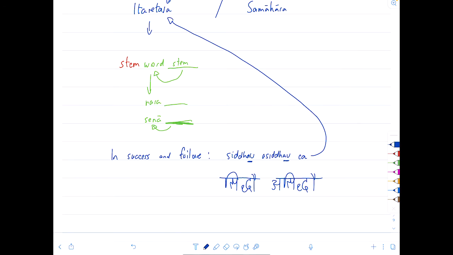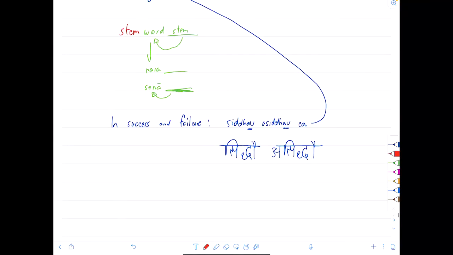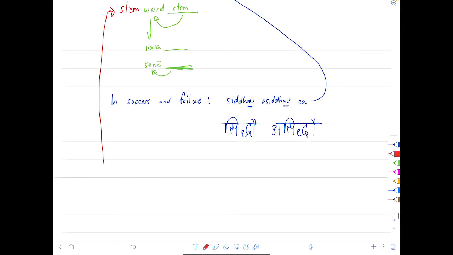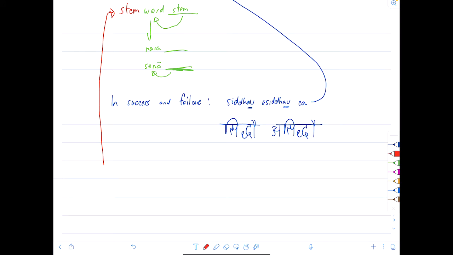And let's see what that's going to look like. So let's apply the formula. Let's look at this formula, please. The formula is all words except the last take the stem. So what is the stem of siddhi? It is siddhi. Okay, and last word. Now it has to be a dual because there are two components, 1, 2. Therefore, the ending has to be dual. If I had a third word, then the ending will be a plural. If I had a fourth word, then the ending will be a plural. But in this case, we only have two words, therefore the ending will be a dual.